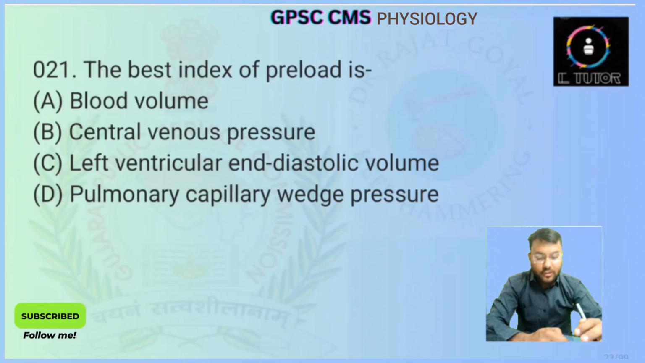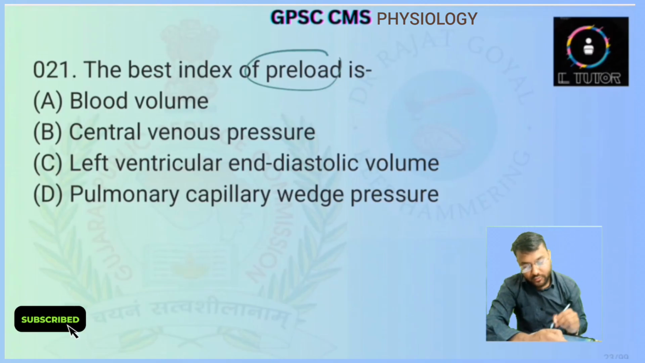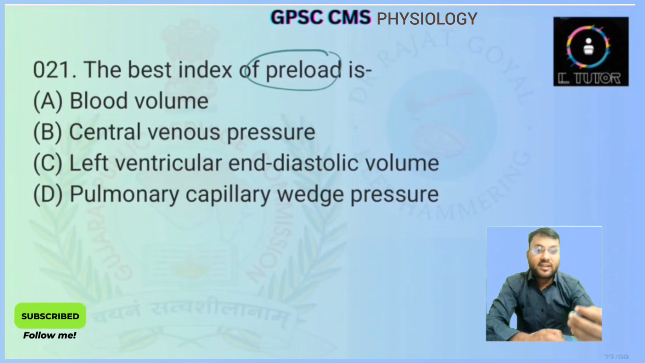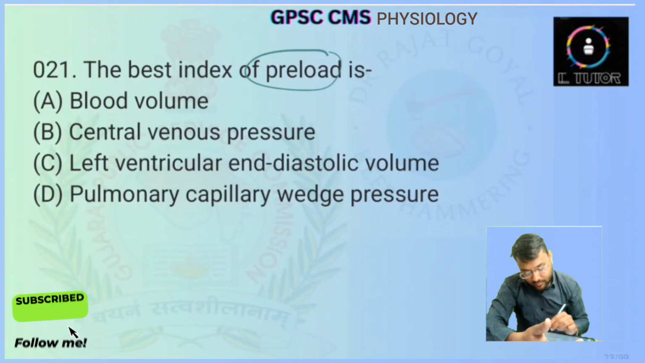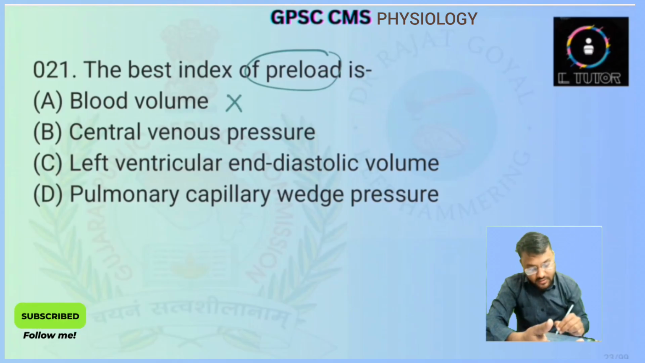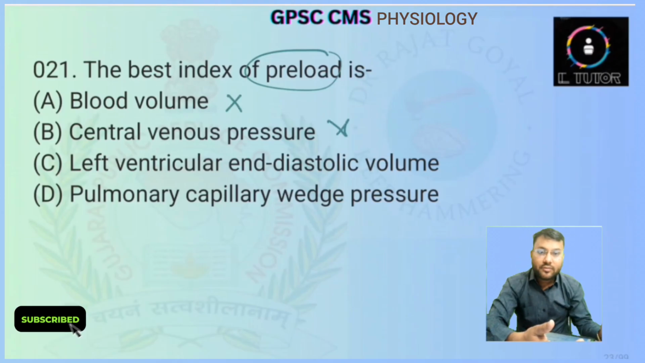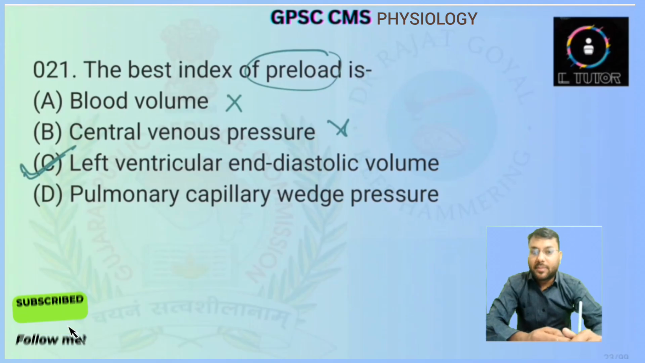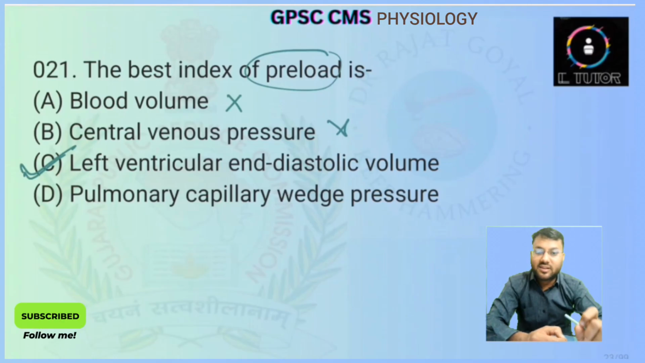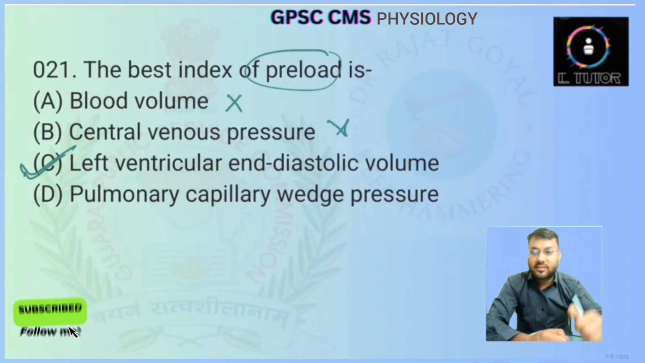The best index of the preload is... So they are asking about the preload. Preload is the load which is present in the heart before the systole. So blood volume, no; central venous pressure, no; left ventricular end-diastolic volume, this is true because the preload is the load which is present before the systole and at the end of the diastole. And pulmonary capillary wedge pressure is generally the pressure of the left atrium, not the left ventricle. So the preload is the left ventricular end-diastolic volume. Answer will be option number C.